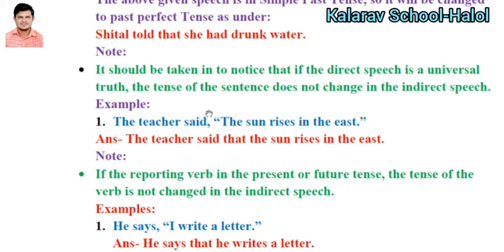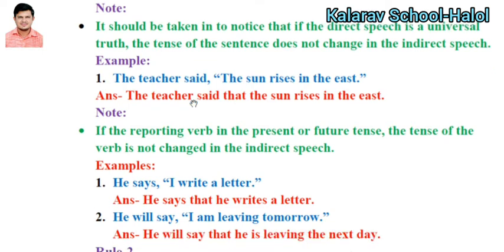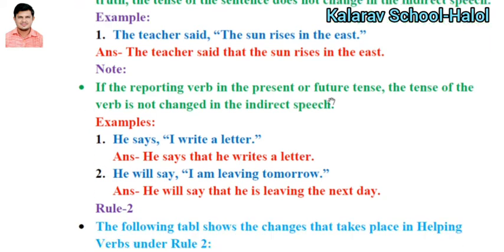If the given sentence is related to a universal truth or universal fact, in that situation you can't change the tense. Example: The teacher said, "The sun rises in the east." This is a universal fact, so it will never change. The teacher said that the sun rises in the east. You put down the same sentence, because this is a universal truth and you can't change the tense.